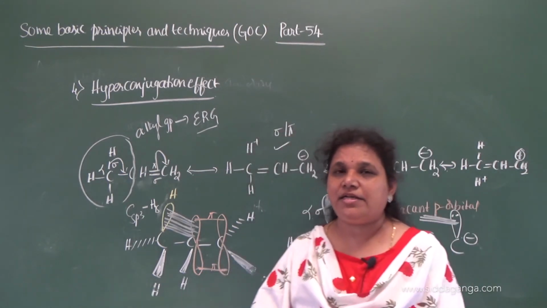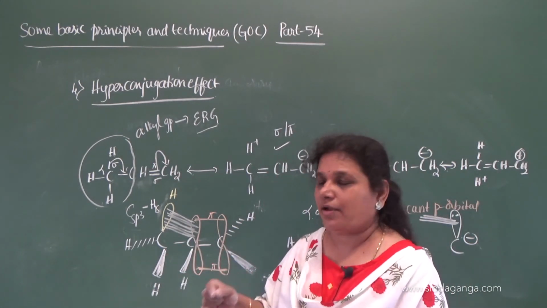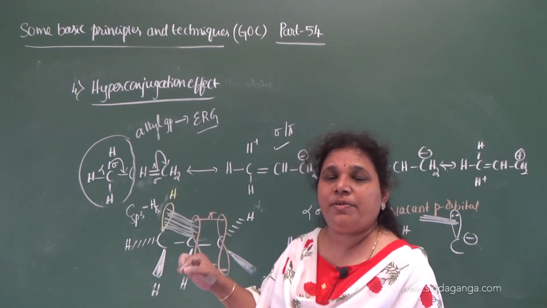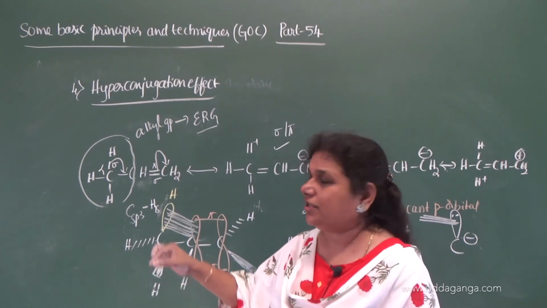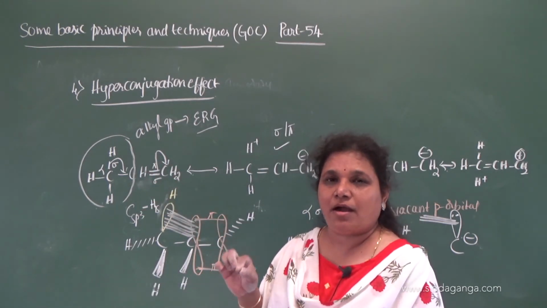The complete delocalization of the sigma bonded pair of electrons of the alpha CH bond takes place when an alkyl group is directly attached to the double bonded carbon or to the unshared p orbital.